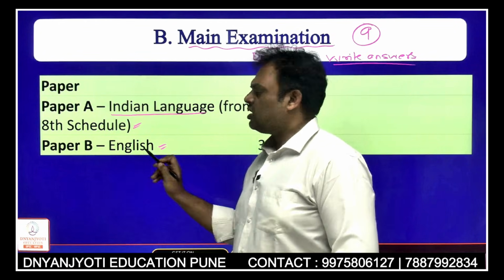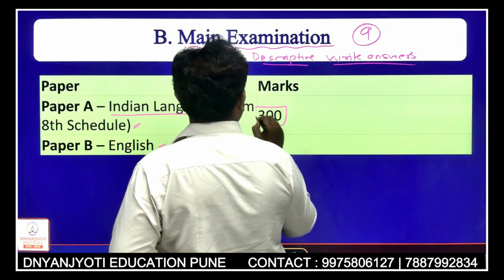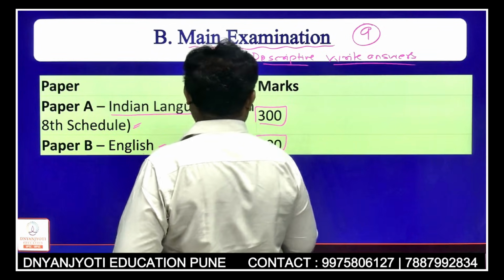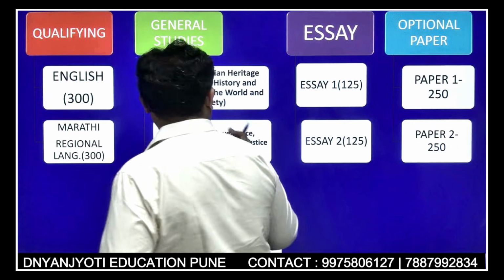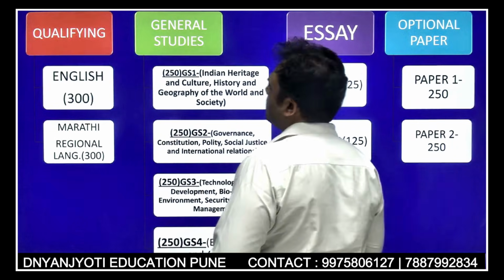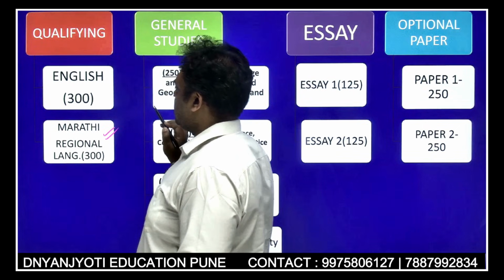It would be an English paper, and these two papers are each of 300 marks. That is what you have to understand. So this is overall the structure of the examination. First is any regional language.